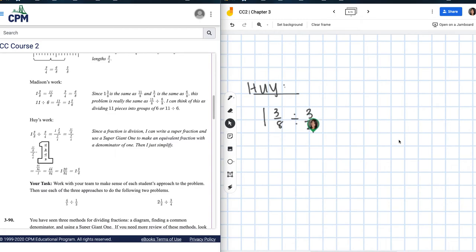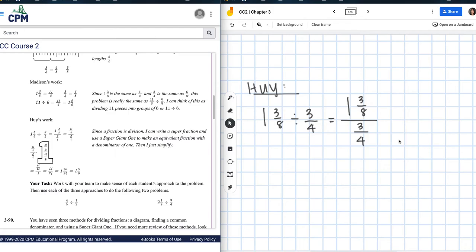Okay, what he did, looking right here, is he made it into a complex fraction. A complex fraction is actually a fraction within a fraction, right? So I have 1 3/8 in my numerator, just like how we had it earlier, right? So that first number goes on top, that second number goes on the bottom, right?